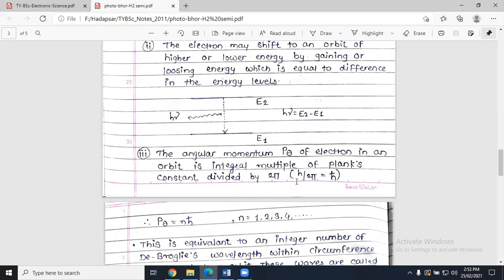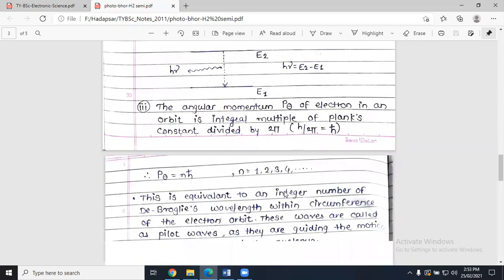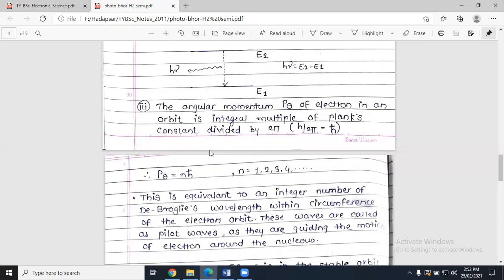What is Planck's constant? Planck's constant is h divided by 2 pi, and this entire thing is nothing but angular momentum, which is represented by h cross. According to this postulate, we can clearly say that P theta is equal to n into h cross. What is n? n is any integer value: 1, 2, 3, 4, and so on.